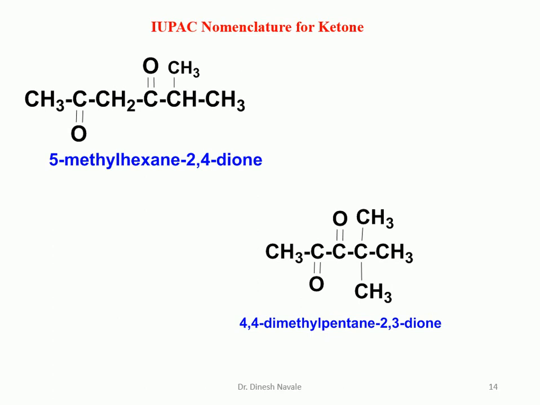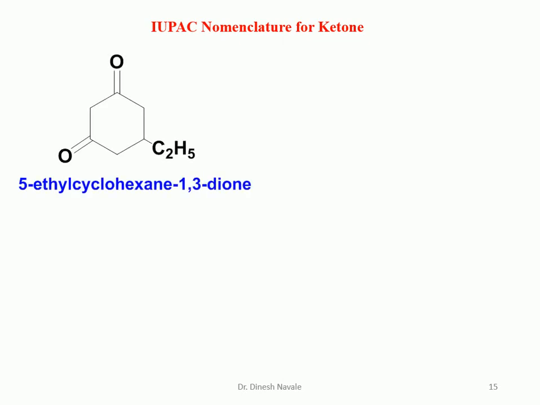Next compound is there. Although there is the presence of methyl as a substituent, we cannot start numbering from the right hand side, because the lowest possible number should be given to the carbonyl as the principal functional group. So it will be carbon number 1, 2, 3, 4, 5. So it is a pentane, and the position of the carbonyl carbon is number 2 and 3. So it is pentane-2,3-dione. And two methyl substituents are present at carbon number 4. So it is 4,4-dimethylpentane-2,3-dione.